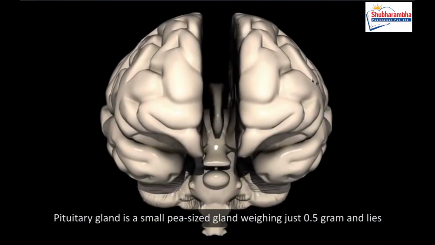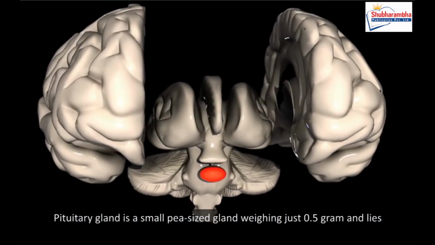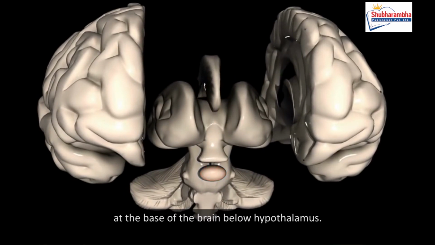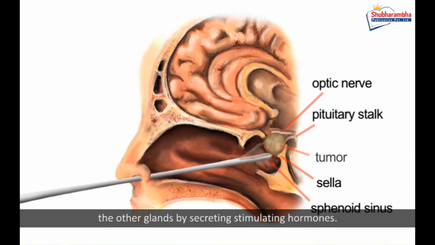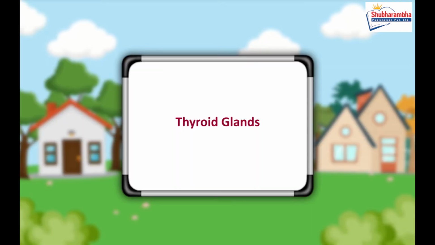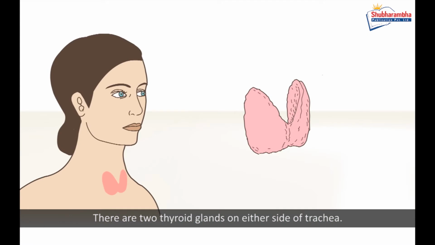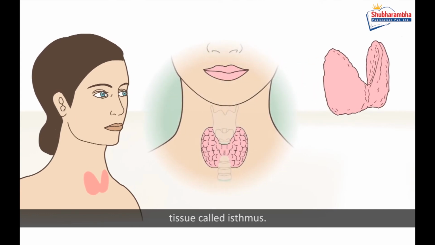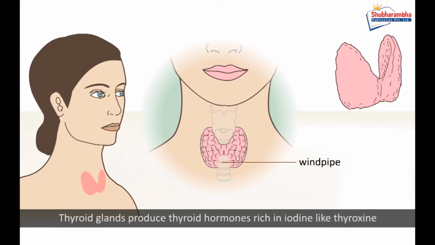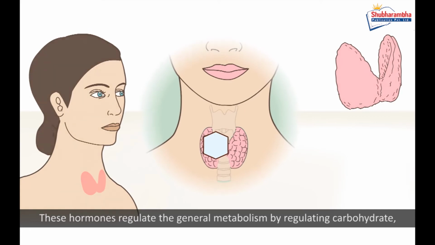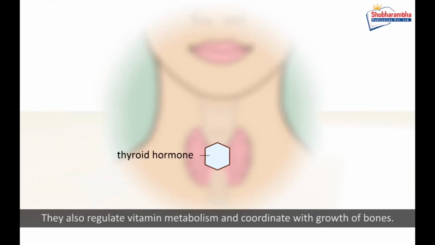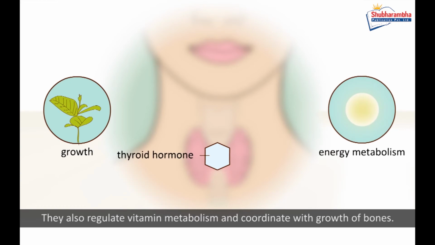Pituitary gland. The pituitary gland is a small pea-sized gland weighing just 0.5 gram and lies at the base of the brain below the hypothalamus. The pituitary gland is called the master gland as it controls and activates the other glands by secreting stimulating hormones. Thyroid glands. There are two thyroid glands on either side of the trachea. The two lobes of the thyroid gland are connected by a thin band of connective tissue called isthmus. Thyroid glands produce thyroid hormones rich in iodine like thyroxine, T4, and triiodothyronine, T3. These hormones regulate the general metabolism by regulating carbohydrate, protein and fat metabolism. They also regulate vitamin metabolism and coordinate with growth of bones.